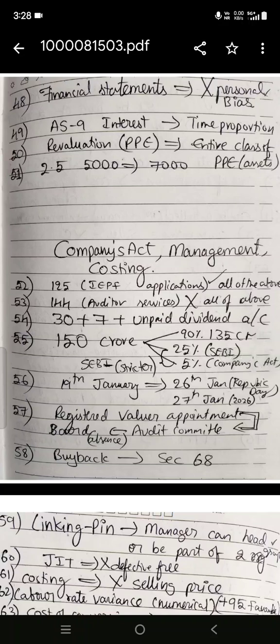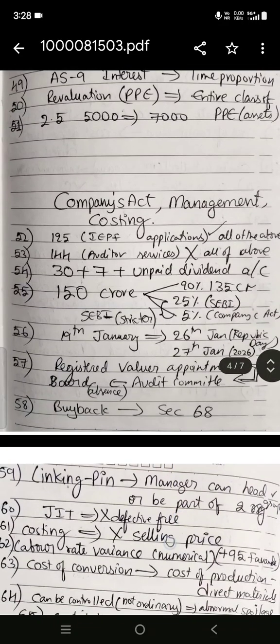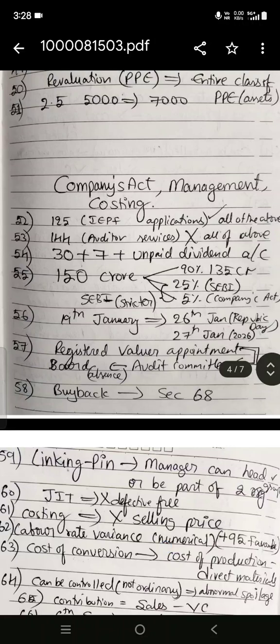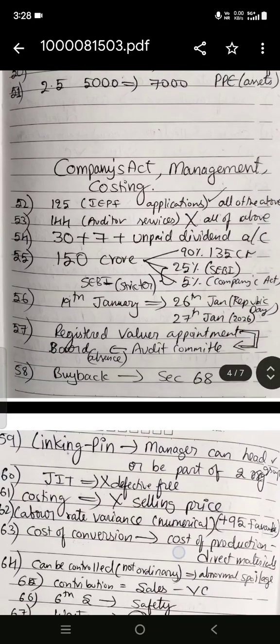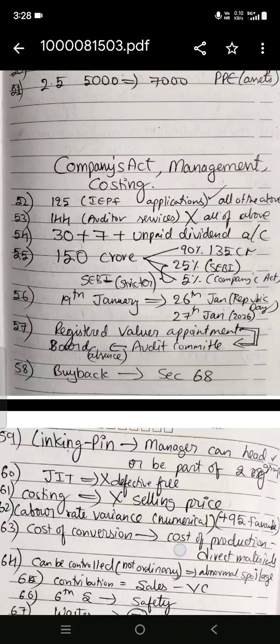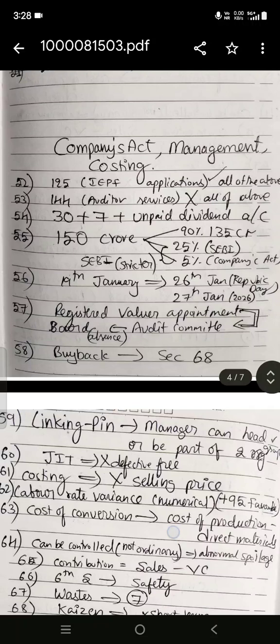Now, Companies Act, Management and Costing. Companies Act, IEPF application, section 125, all of the above, I remember. And applications, what should be done. Auditor services, what should not be given, and that is also all of the above. And one more question on dates: 30 days plus 7 days, unpaid dividend account. That is the dividend declaration chapter.